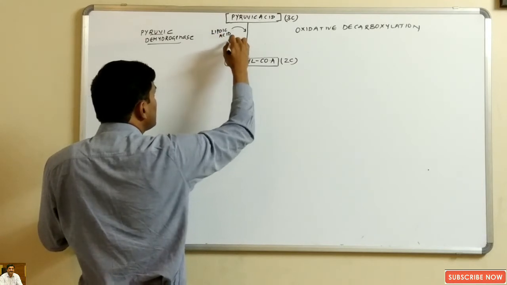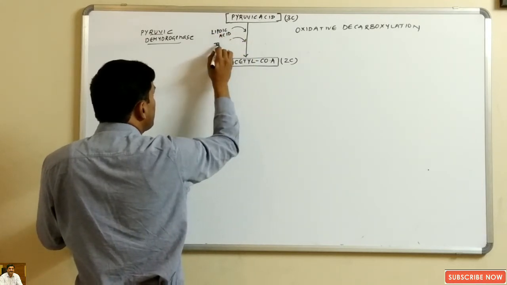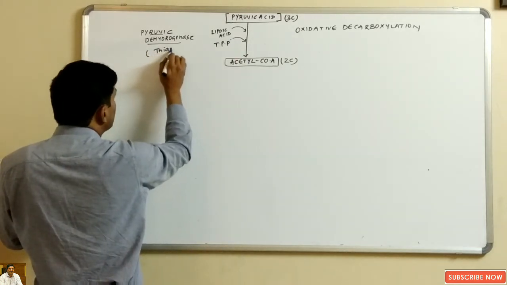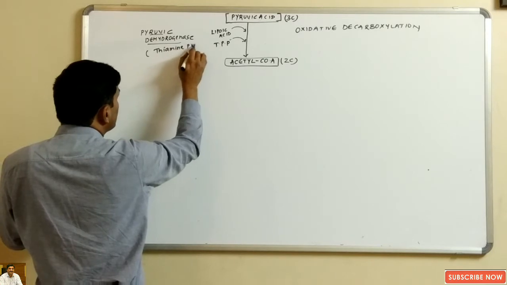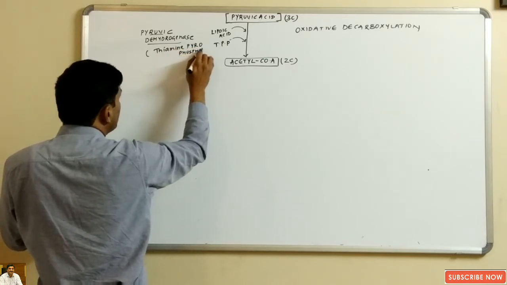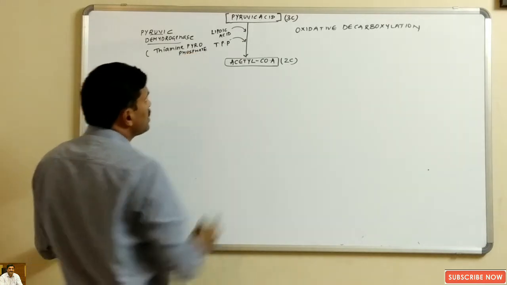Lipoic acid, okay, TPP means what? Thiamine pyrophosphate, right?